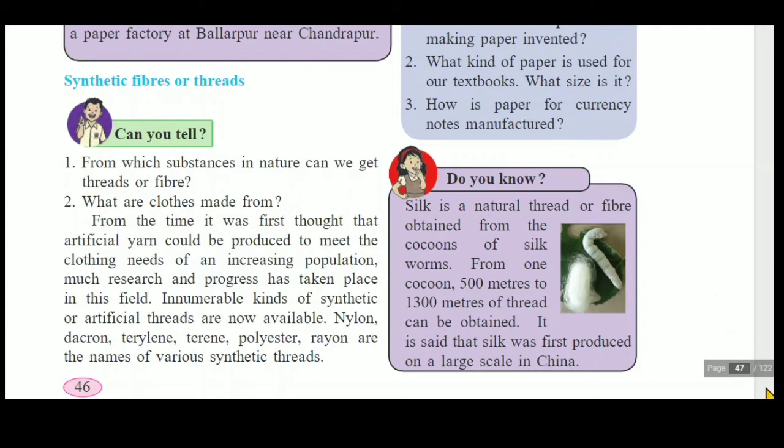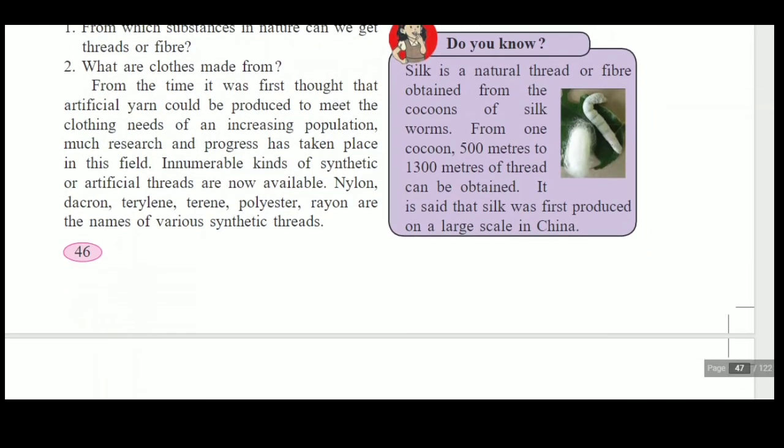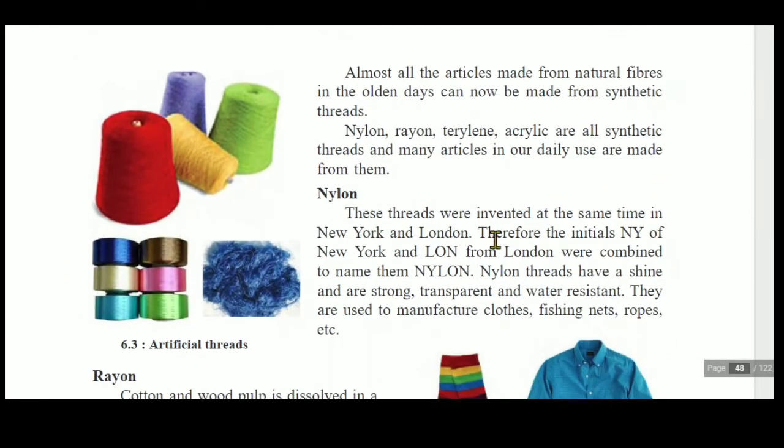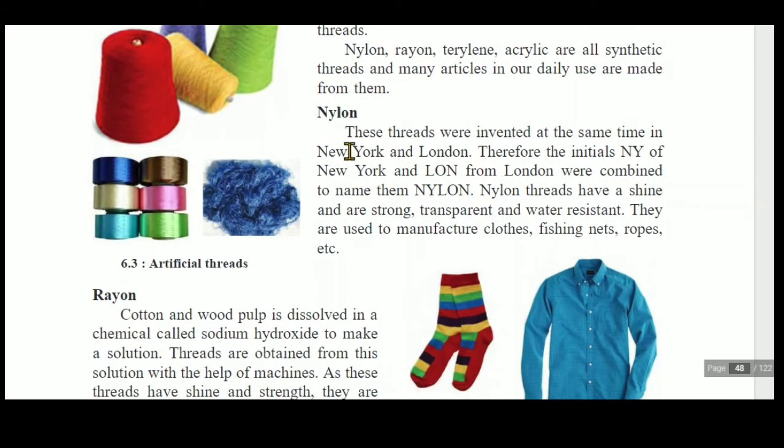natural thread or fiber, and that silk is formed from cocoons of silkworms. Yes, so almost all the articles made from natural fibers in olden days can now be made from synthetic threads. Nylon, rayon, terylene, acrylic are all synthetic threads and many articles in our daily use are made from them. नायलॉन से हैं, रेयन या फिर टेरिलीन फाइबर, ये सभी के अलग अलग बहुत सारे आर्टिकल्स जो है हम क्या कर सकते हैं, यूज़ कर सकते हैं as our daily use requirement.